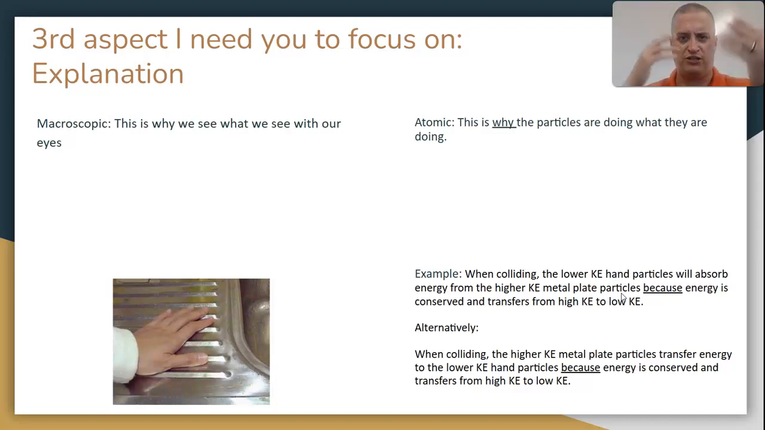So that shows a direction, right? It goes from the higher to the lower, because that's the start of your explanation. Use that word all the time. Energy is conserved and transfers from high kinetic energy to lower. It gives the reason of why this occurs. Now, alternatively, we could go a different direction. When colliding, the higher kinetic energy metal plate particles transfer energy to the lower kinetic energy hand particles.